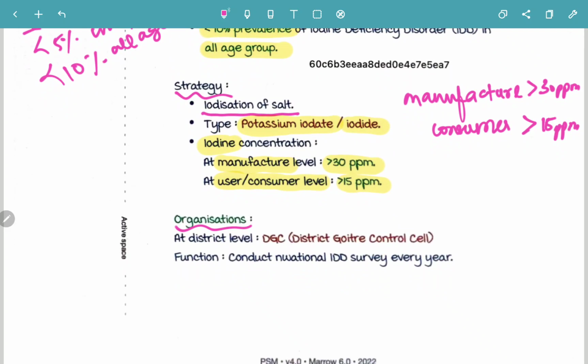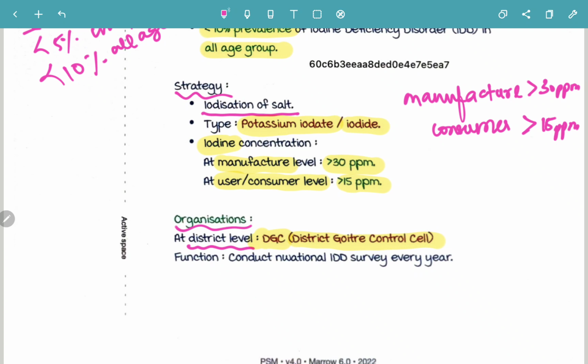TS is finished. O stands for organization. First, let's look at the district level. At the district level, the organization is DGC. What does DGC stand for? D for district, G for goiter, C for control cell. It is the district goiter control cell.